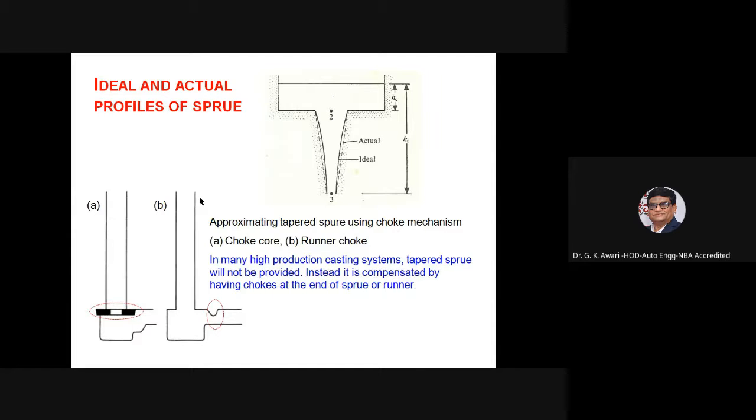Approximating tapered sprue using the choke mechanism. In many high production casting systems, a tapered sprue will not be provided. Instead, it is compensated by having chokes at the end of the sprue or runner.